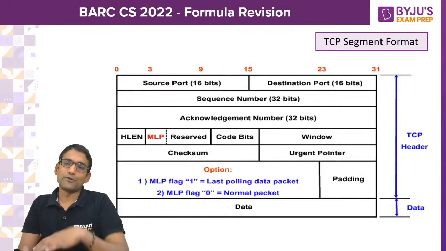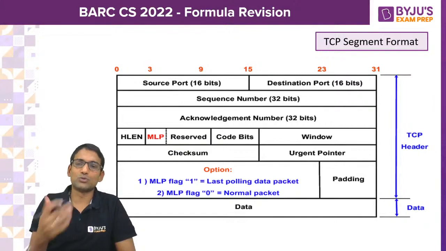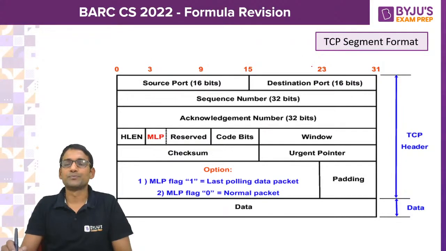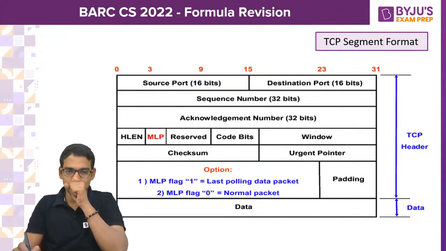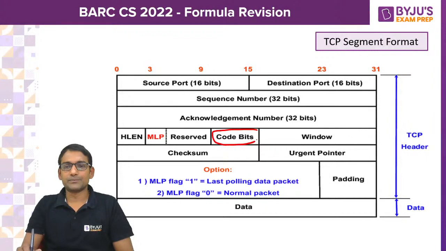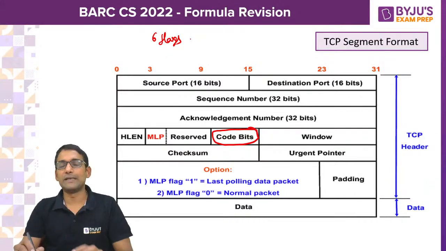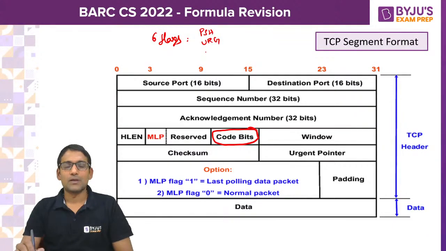Along with the IPv4 header format, please revise and go through this TCP segment format also. Here we have some 6 flags. 6 flags will be there, 1-bit fields, such as PSH, URG, RST, ACK, FIN, and some other word.